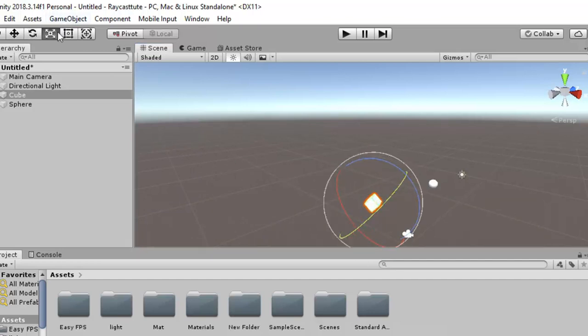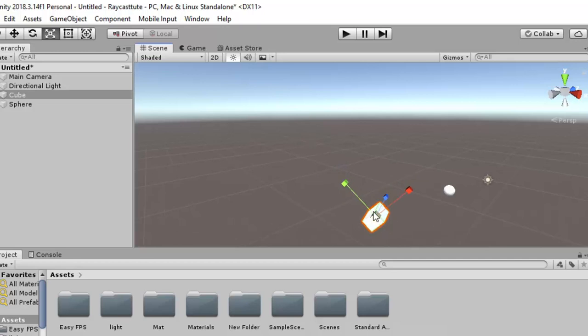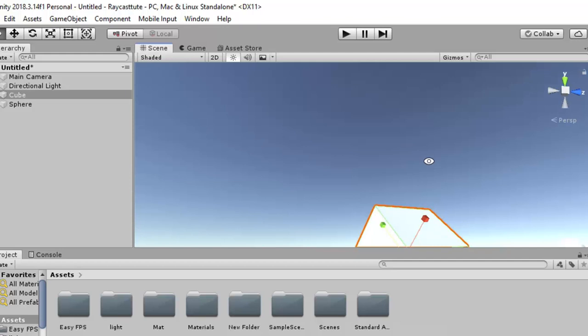Now the next option is scaling. Here you can see that you can scale an object in a particular coordinate, or in every coordinate in equal amount.